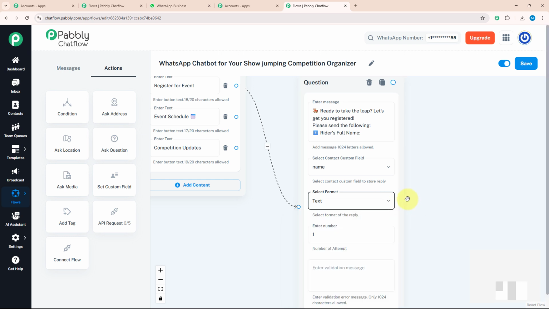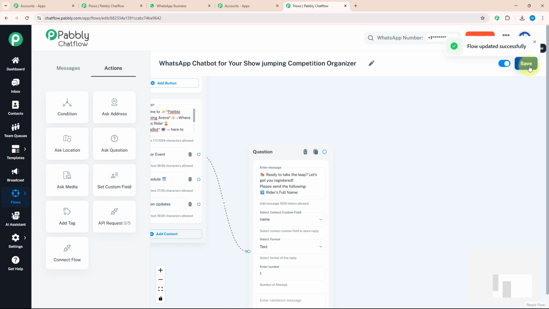Now you must be thinking how to add this contact custom field. For that, you need to save your flow. As you can see, I got a message that flow updated successfully. That means my flow is saved.